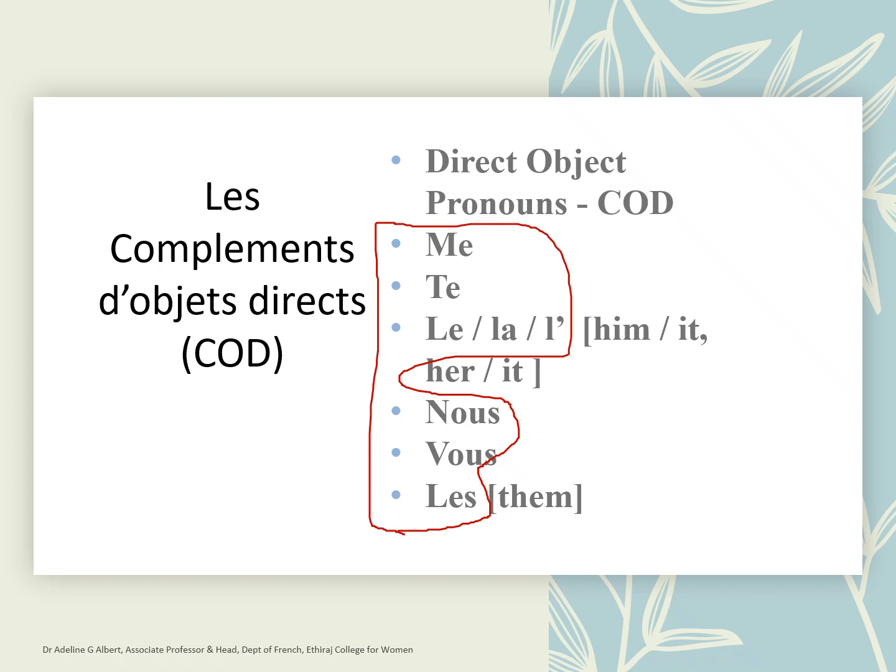Memorize them. Me means me. He saw me. Te means you. I see you. Le means him or it. La means her or it. L'apostrophe, you use it in front of words starting with a vowel. Nous means us. Vous means you. And les means them. Okay? Me, te, le, la, l'apostrophe, nous, vous, les. D'accord?